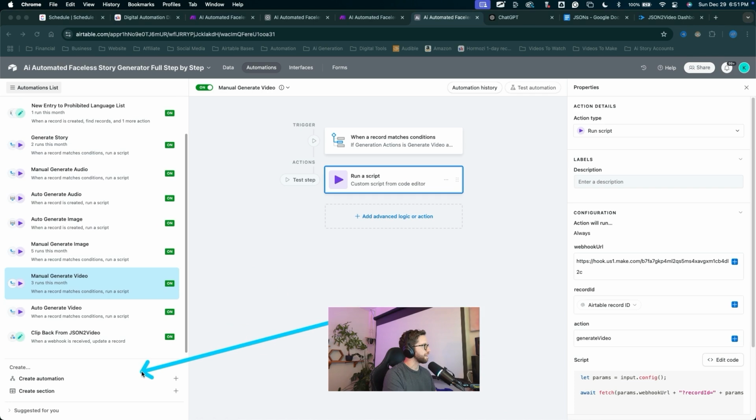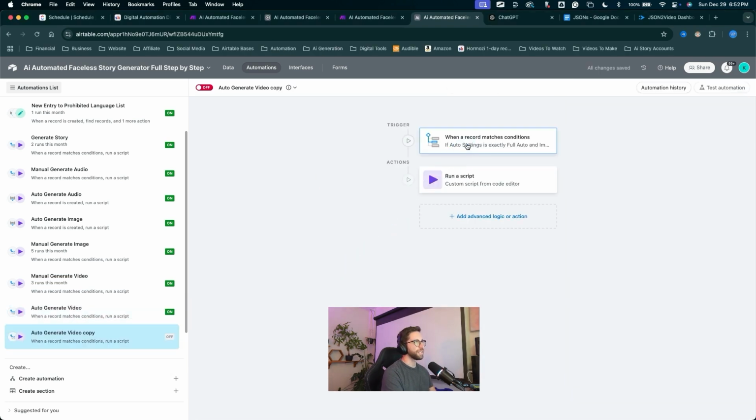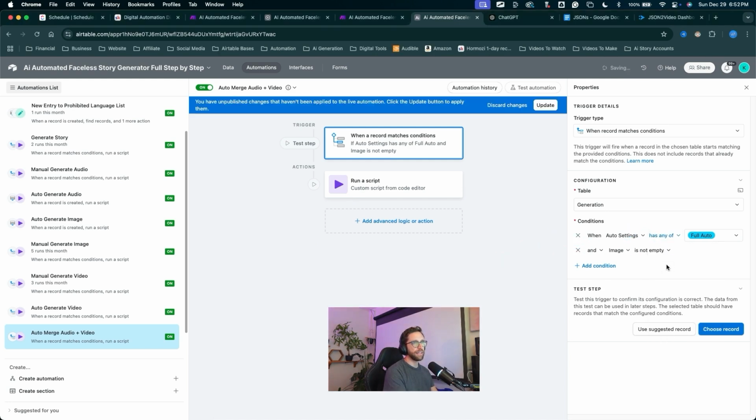Let's go ahead and create that automation while we're here. For this one, let's duplicate the auto generate video automation. I'll right click on that, click duplicate. We'll set the triggers here, but first let's come up and rename it auto merge audio plus video. Let's toggle it on, change the trigger, change the conditions when auto settings has any of full auto and semi-auto.